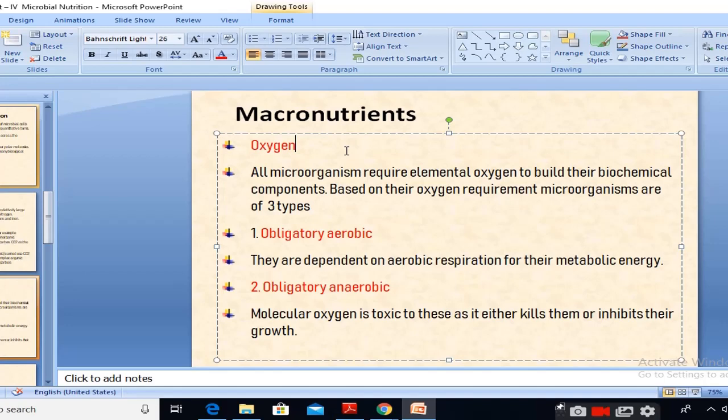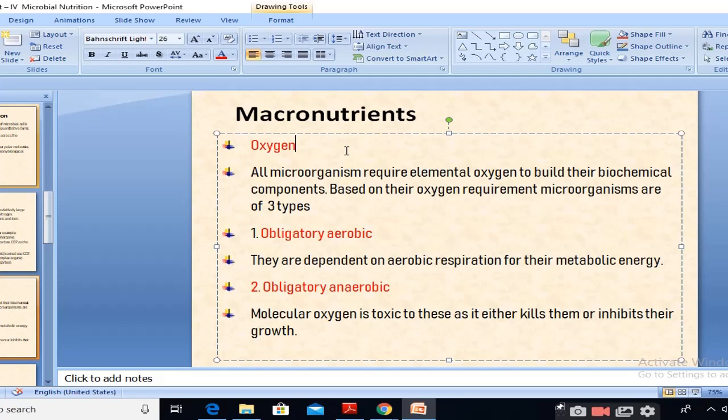But in the case of microorganisms, life exists without oxygen also. In the case of human beings it is not possible, in the case of animals it is not possible, life without oxygen. But in the case of some microorganisms, life exists without oxygen also.